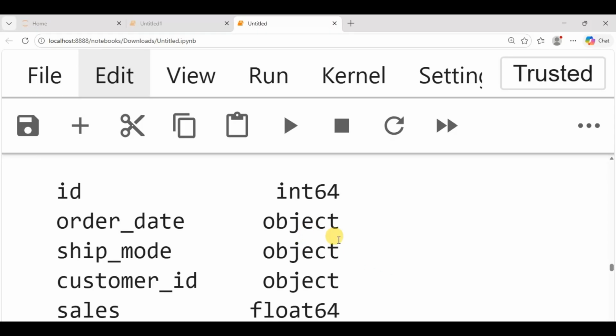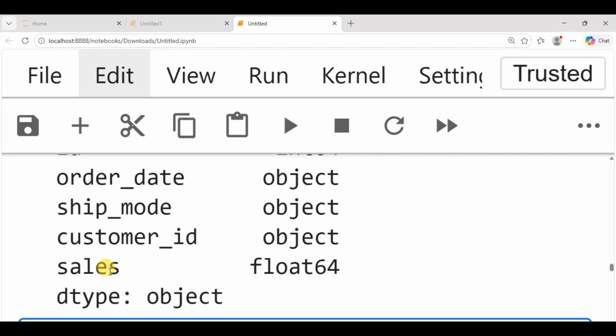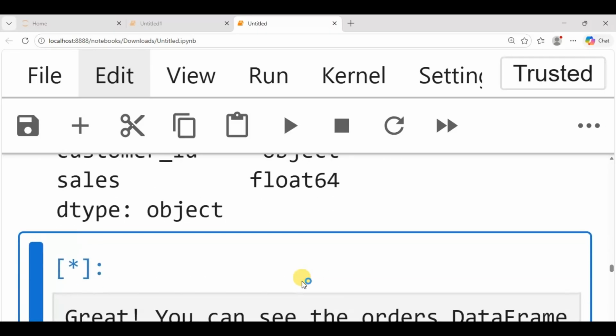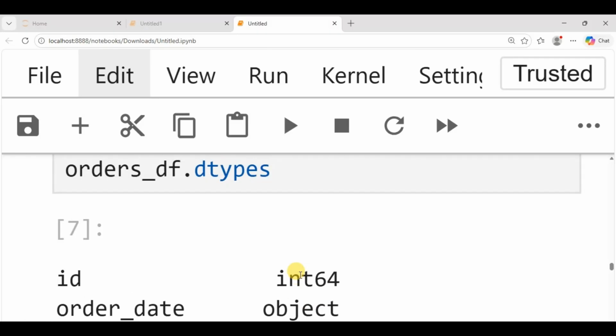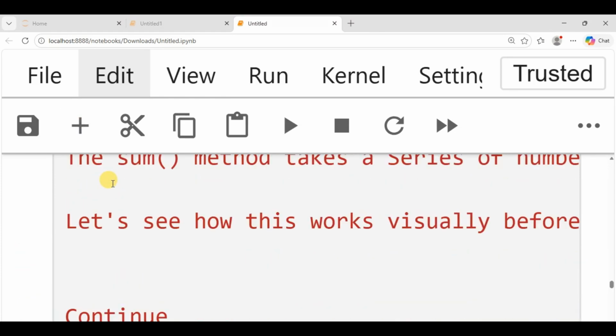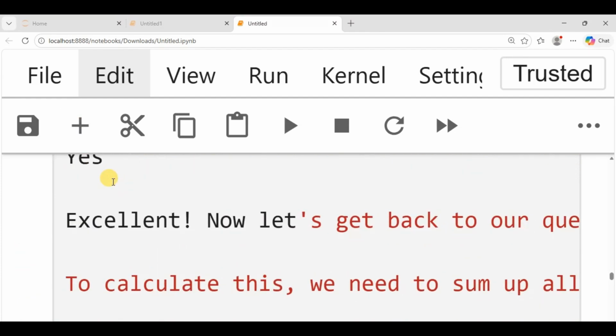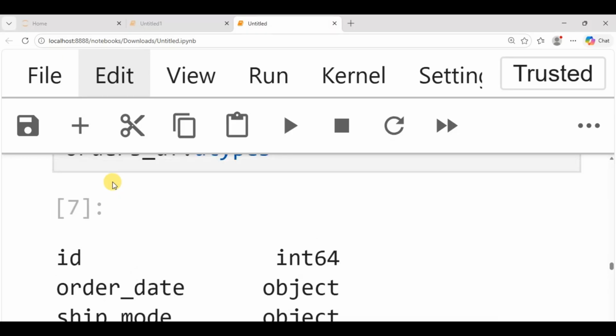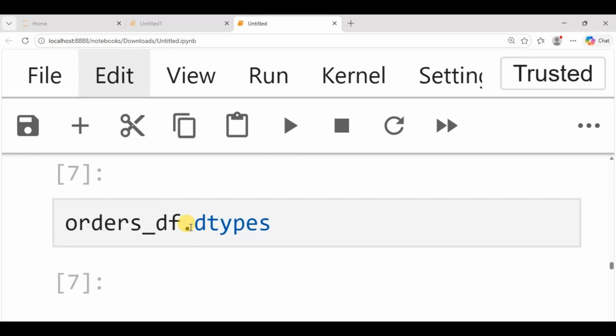Order date is an object, ship mode is an object, customer ID is an object, and then the sales is a float. A float is a decimal number. So what did we do here? We just wanted to view the data types of the data set.